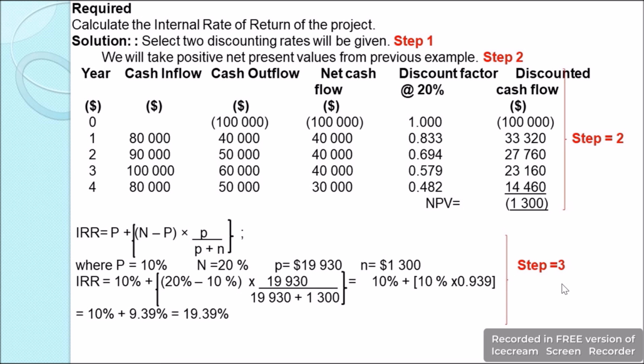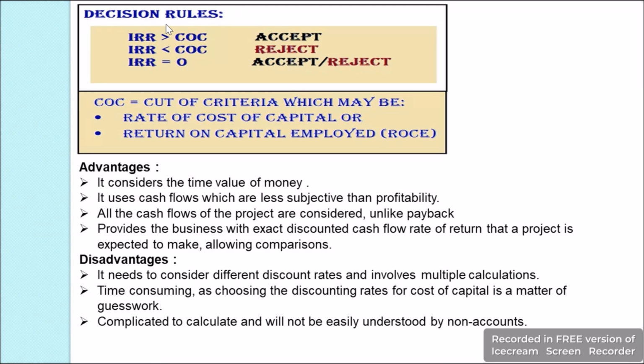Now in step 3, we will apply it in the formula, which is IRR equals capital P plus capital N minus capital P times small p divided by small p plus n. Our capital P is 10%, our capital N is 20%, our small p is, we have calculated previously, $19,930, and the small n which we have calculated here is $1,300. Now we substitute it in the formula and we get the IRR as 19.39%.